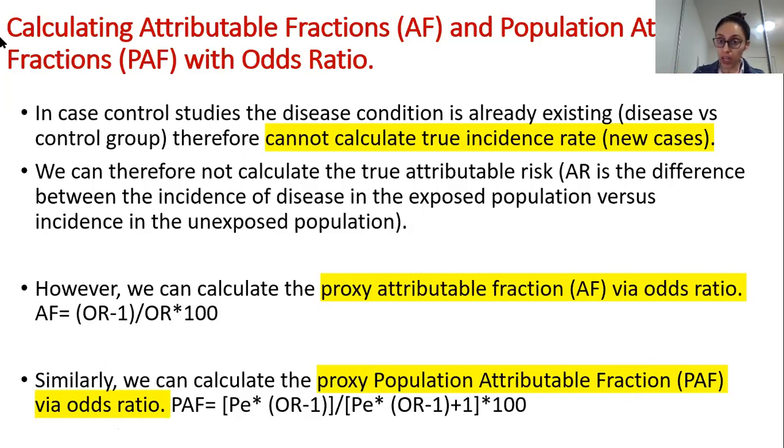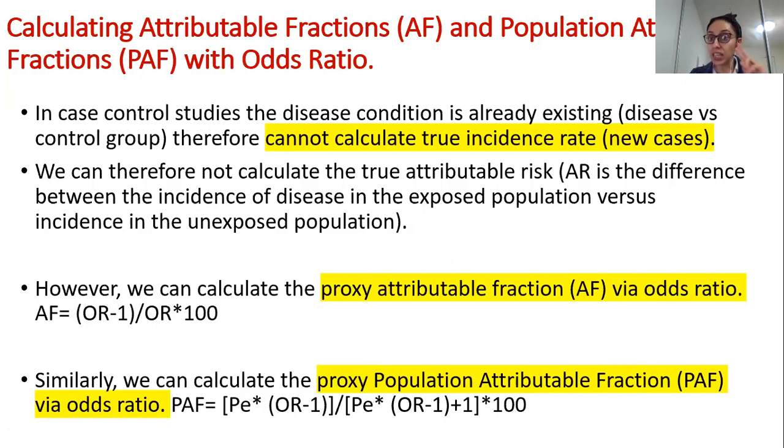Okay, so now when you have AF with odds ratios, how do you calculate them? So you have (odds ratio - 1) divided by odds ratio, into 100. Okay, and similarly, this is the formula. It looks like a big scary formula, but trust me, it's very easy. Okay, this is the formula for your PAF using odds ratios.